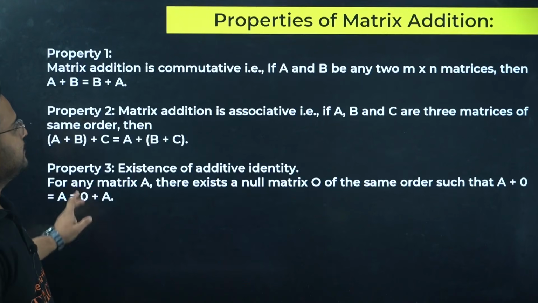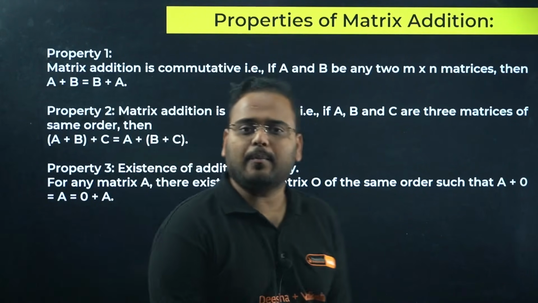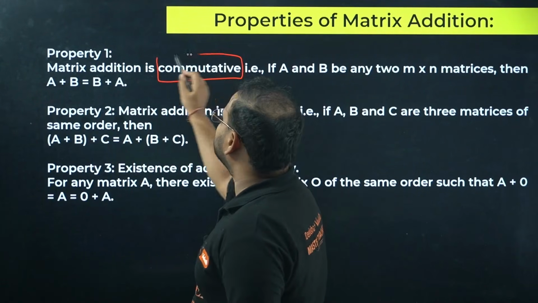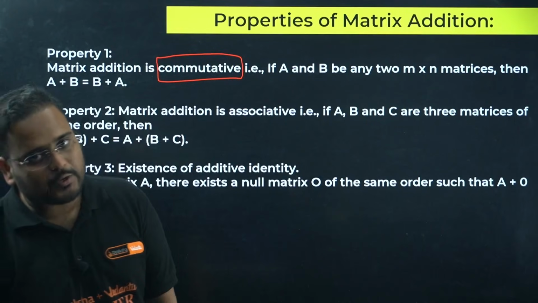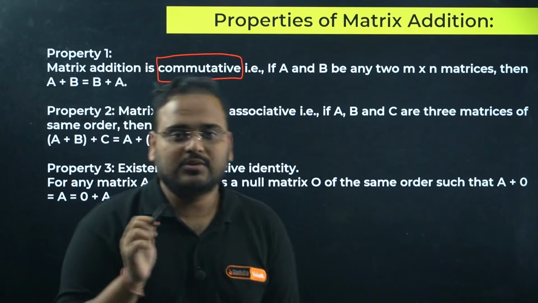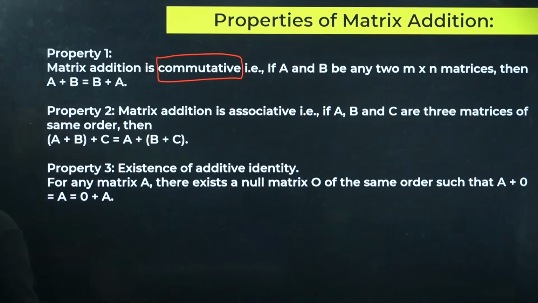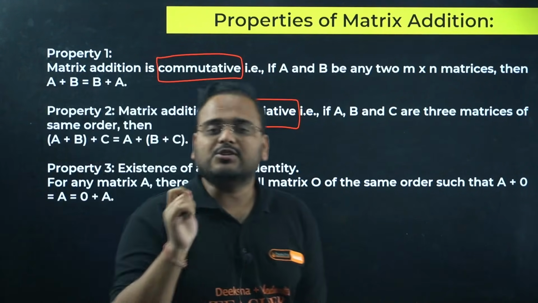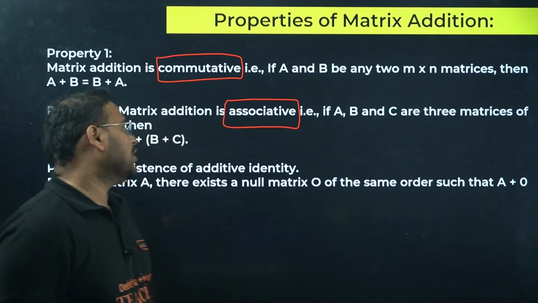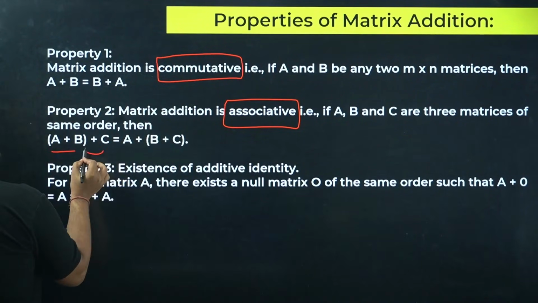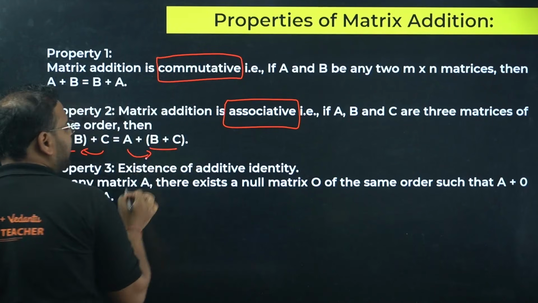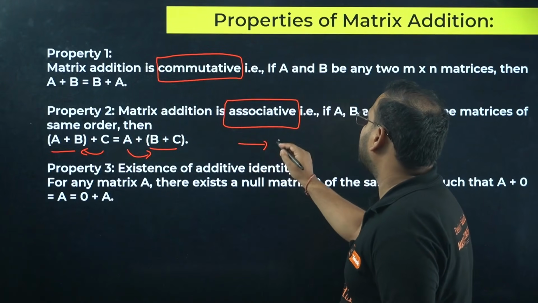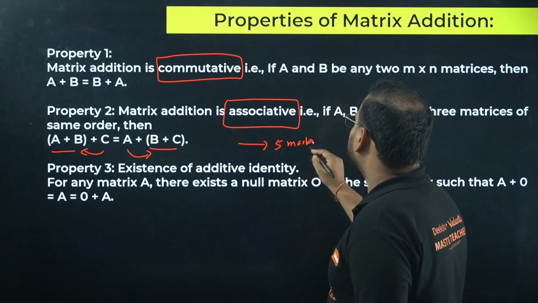Clear? Have a look. Properties of matrix addition. Let's look at some properties. So matrix addition is, of course, commutative in nature. Always commutative. Means you can add A to B or B to A, the result does not change. What about associative? Also true. So matrix addition is also associative in nature. It means you have three matrices, you can add A plus B first, then add C to it, or add B plus C first, then add A to it. You might be thinking, this is so easy, sir. I know it is easy. If I tell you this comes for 5 marks, will you believe me? In PU boards.